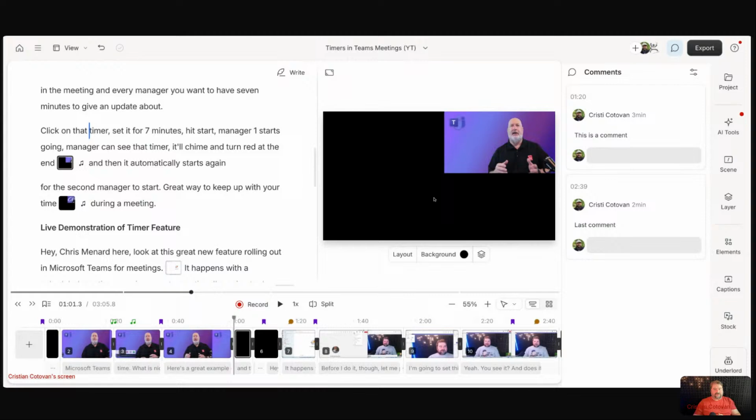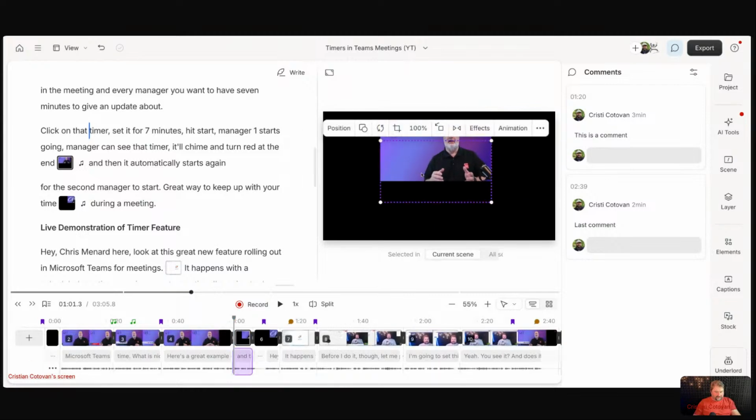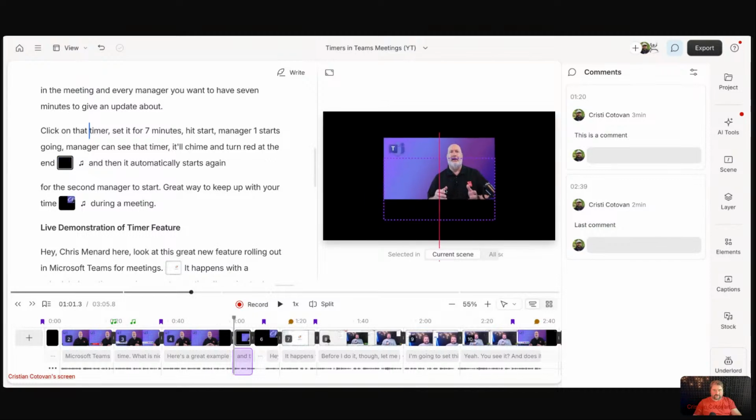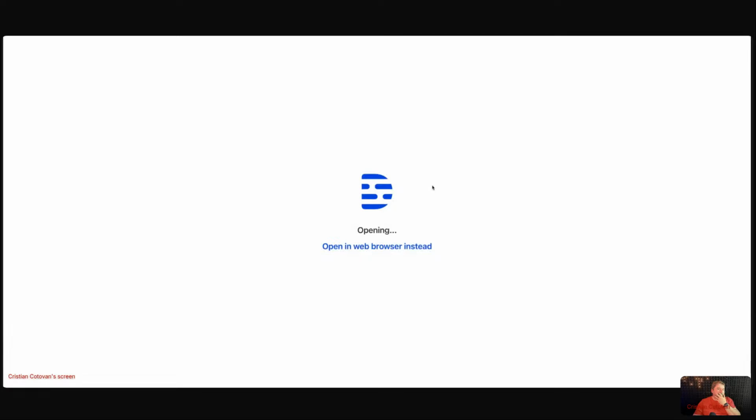And I don't know what's going on here. I think I have to restart because it got confused. Look at this. The whole crop box is in the wrong place. Okay, reload. Let's reload. Okay, we're back to full resolution.